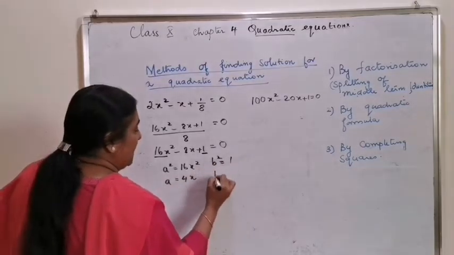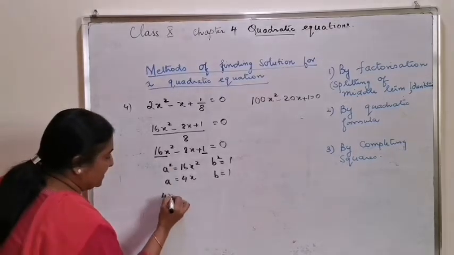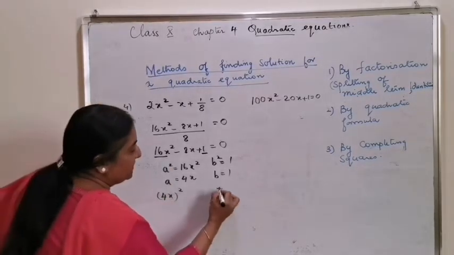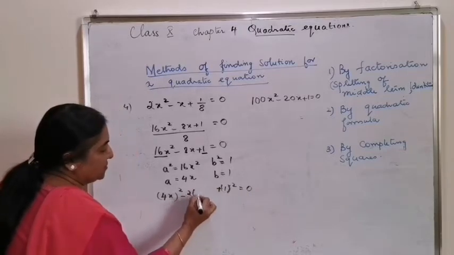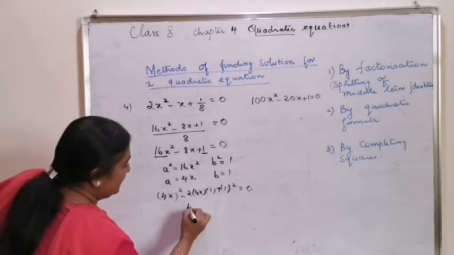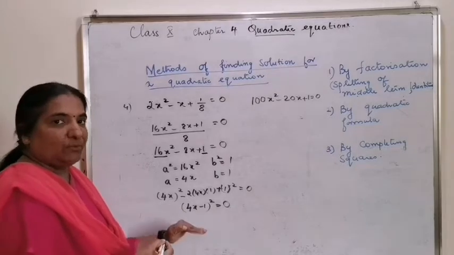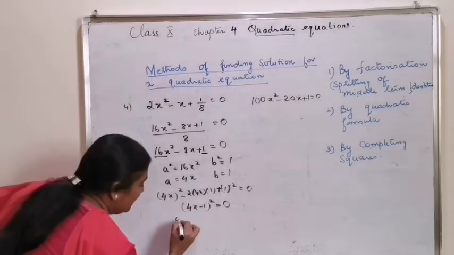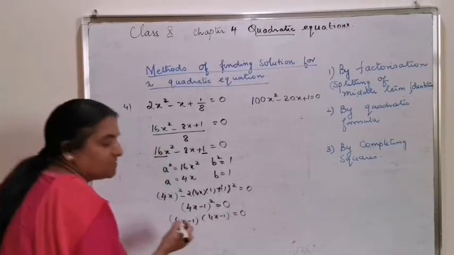B square is 1 or b is 1, and the factorization is 4x the whole square plus 1 the whole square, and this term is 2 into 4x into 1, which is the same as 4x minus 1 the whole square is equal to 0, which shows that 4x minus 1 into 4x minus 1 is equal to 0.